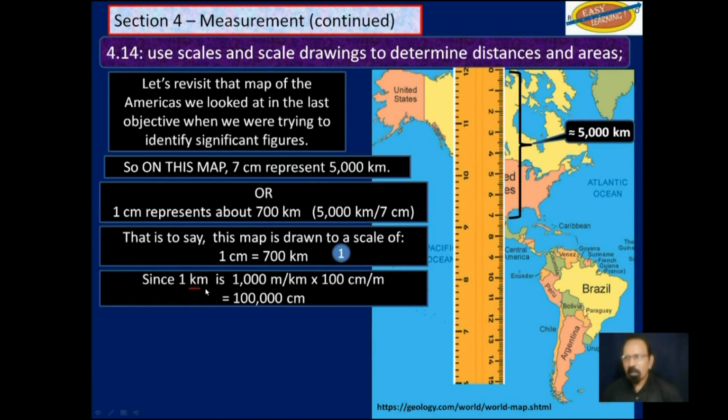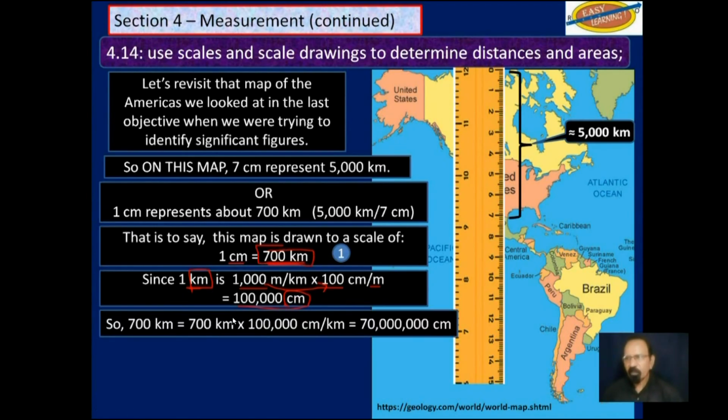We know that 1 kilometer is 1,000 meters and a meter is 100 centimeters. So if we multiply those two, we will get 100,000 centimeters in a kilometer. But remember we said 1 centimeter represents 700 kilometers. So now let's convert this 700 kilometers to centimeters. So 700 kilometers will be 700 multiplied by that number we got up here. And so we get 70 million centimeters.